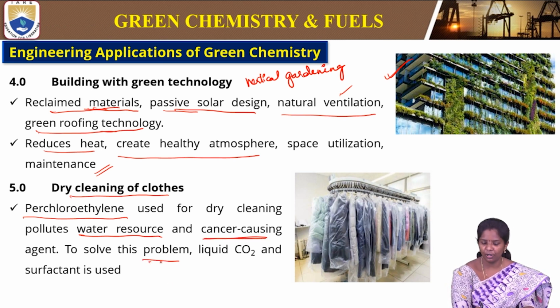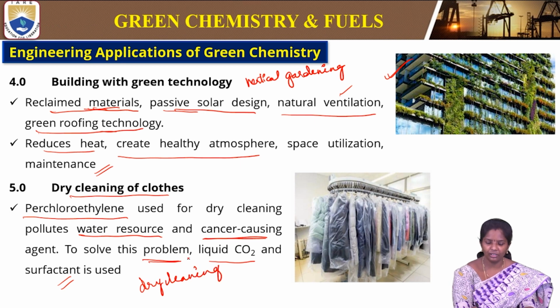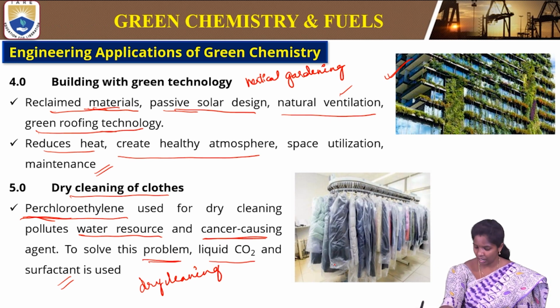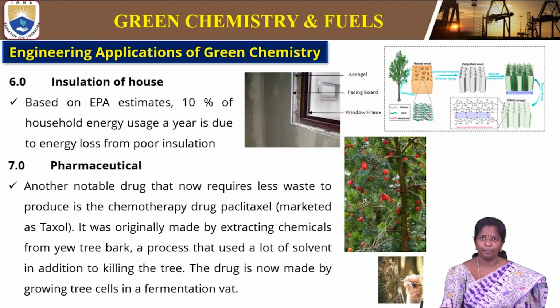So to solve this problem, liquid carbon dioxide and a surfactant is used for dry cleaning purpose. So this will reduce the use of this organic compound, perchloroethylene, that is a cancer causing agent. So that is how we can reduce the usage of harmful materials.